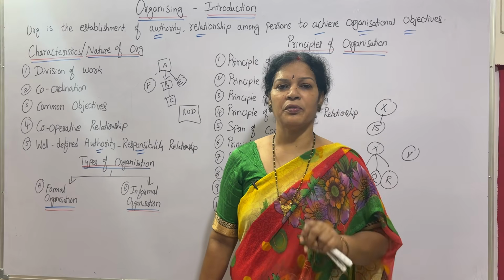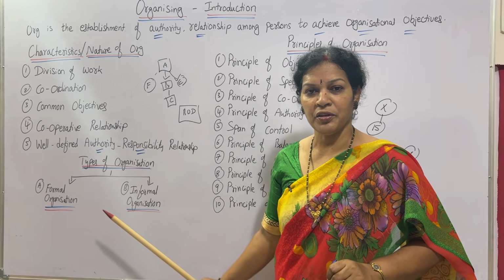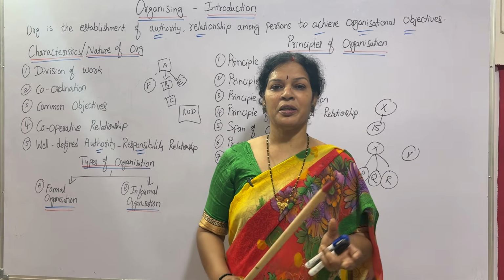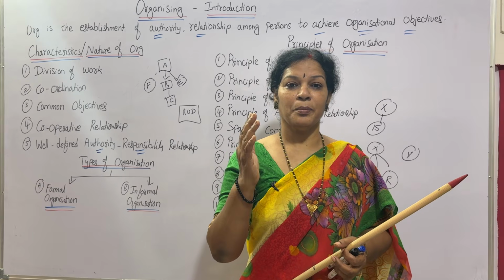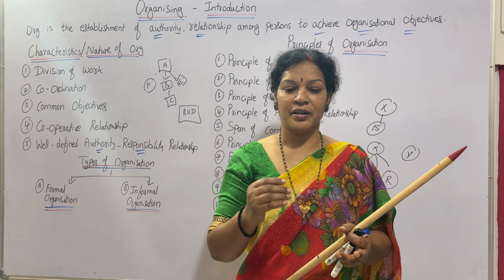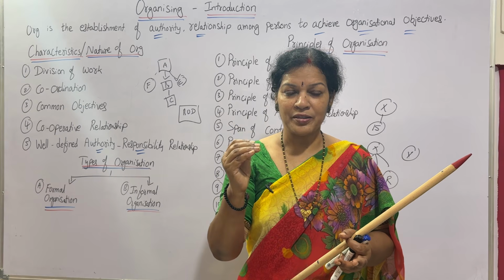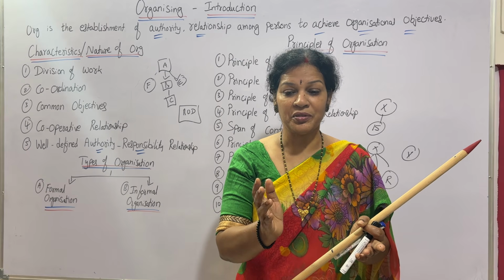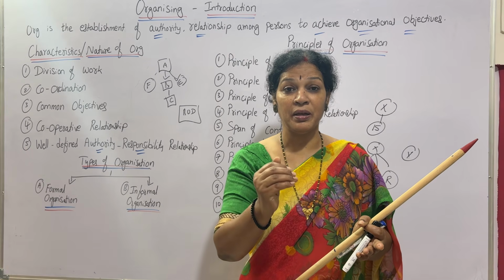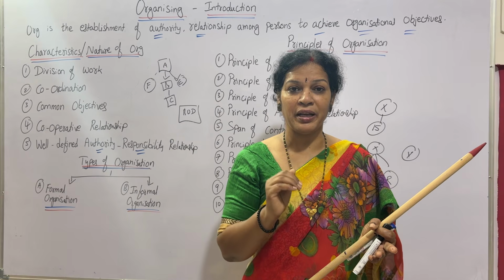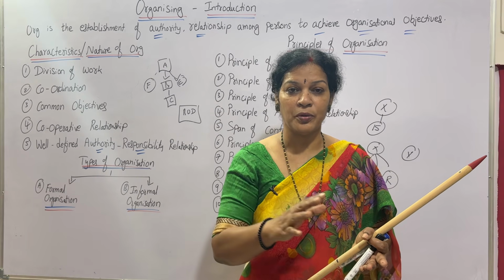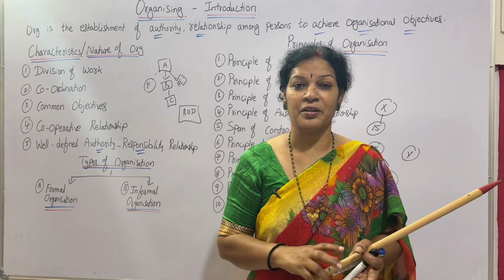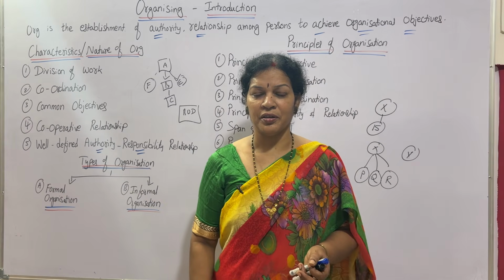Types of organization: two types of organizations are there. One is formal organization, the other informal organization. Formal organization means everything is going systematically. The organization has prepared some rules and regulations, and everything is as per the law, as per the authority. Formally it is assigned. Everyone knows that this is happening, the work is given to so-and-so people, they are responsible for that, by so-and-so time they have to finish it, they got the circular, they are responsible. Everything is going in a formal way. That is formal organization. The second one is informal organization.